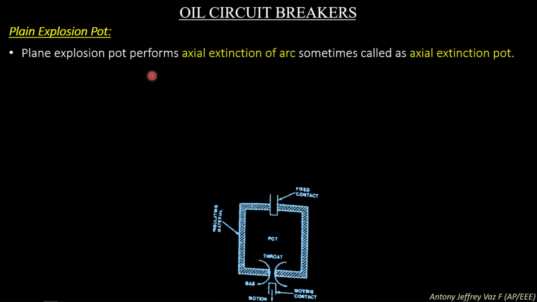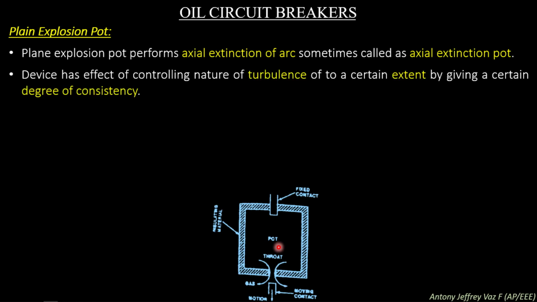The plain explosion pot performs axial extinction of the arc and is sometimes called an axial extinction pot, since the arc formed between the fixed and moving contacts is extinguished due to the flow of oil in the axial direction. So this axial extinguishing of the arc takes place in the plain explosion pot, and it is otherwise known as the axial extinction pot.